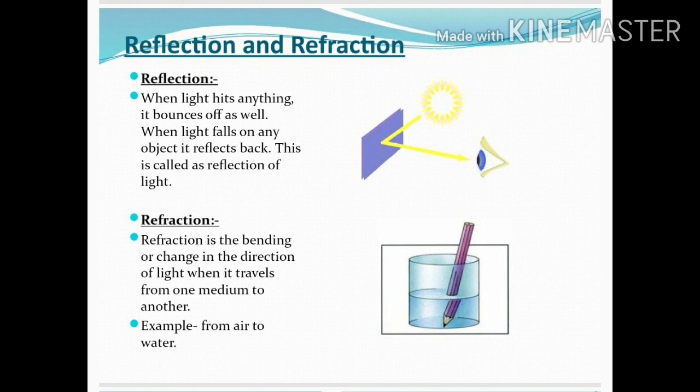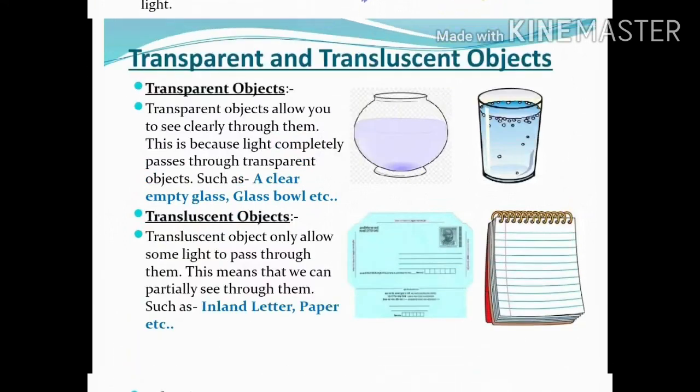Now, refraction. If you see a pencil kept in an empty glass jar from the sides, how will it appear? It will appear straight. Now, if you add water to the glass jar till it is half filled, how would the pencil appear? Children, it would appear slightly bent or even broken into two pieces. Refraction is the bending or changing in the direction of light when it travels from one medium to another. Example, from air to water.